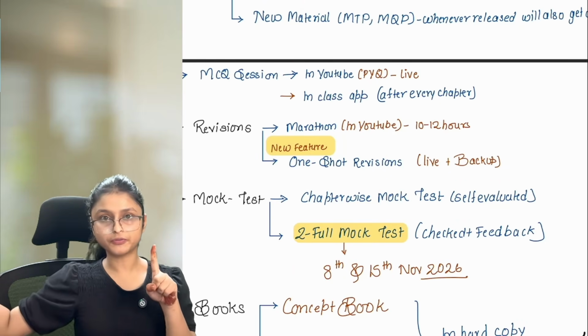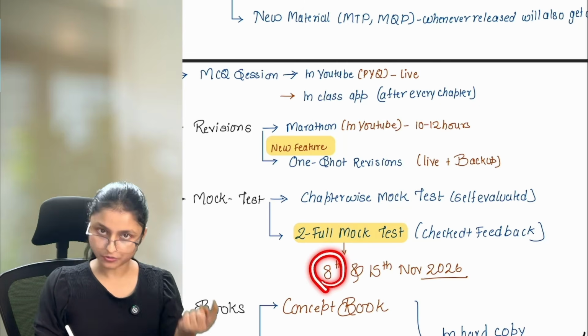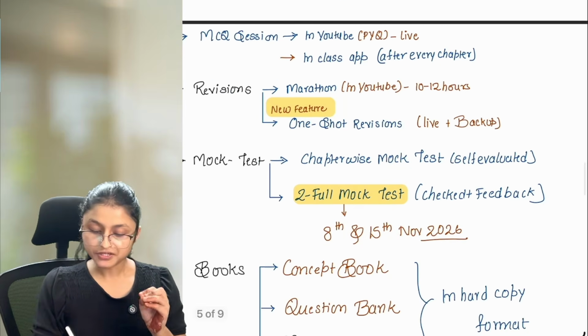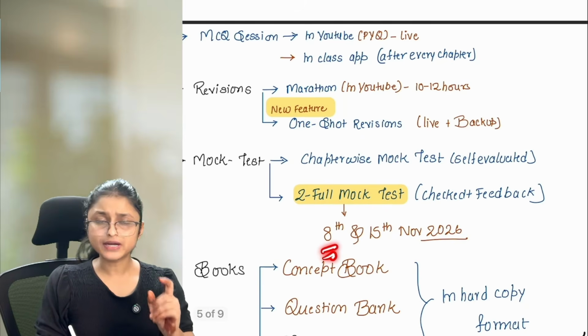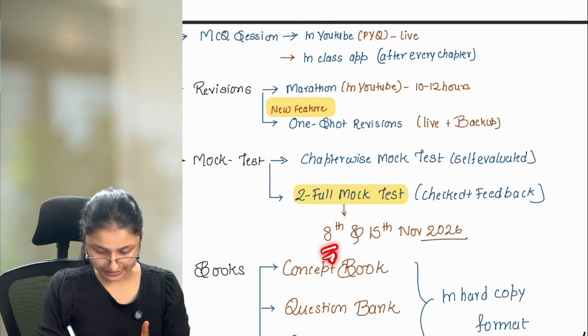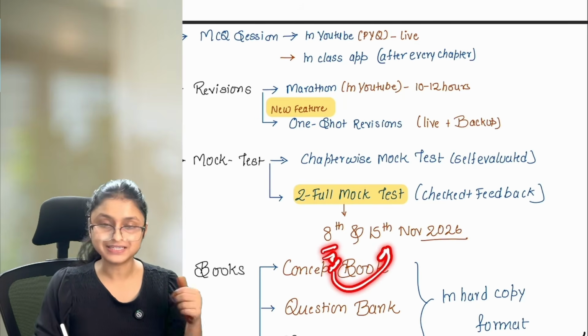I'm talking about December 26th, because that is something recent, right? So on 8th November we are going to take the first mock test, and on 15th November we are going to take the second mock test. Whenever you write the mock test, within 24 to 48 hours you will get the checked copies and also the feedback from my side. By taking that feedback, you can improve yourself and give the next mock test.